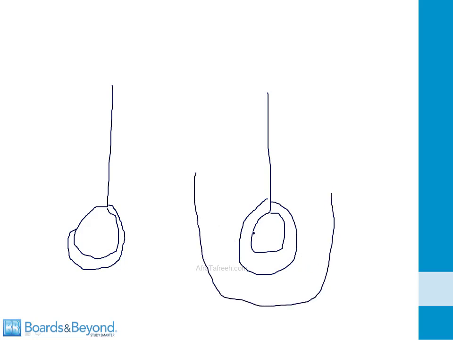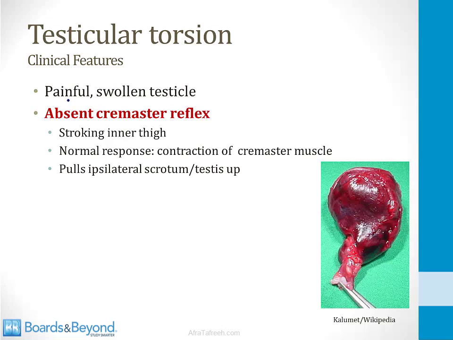In the case of a bell clapper deformity, what you have is a very large tunica vaginalis. It covers the entire testicle and often even part of the spermatic cord. This prevents the testicle from attaching to the wall of the scrotum, which is out here. It also allows the testicle to twist inside of the tunica vaginalis, and that's why it's called a bell clapper deformity, because the testicle acts like the bell of a bell in a tower, and the tunica vaginalis acts like the bell clapper. But the point is, because the tunica vaginalis is too large and covers too much of the testicle and even some of the spermatic cord, it prevents attachment to the scrotum, and that sets the patient up for a possible torsion. The clinical features of testicular torsion are a painful, swollen testicle.